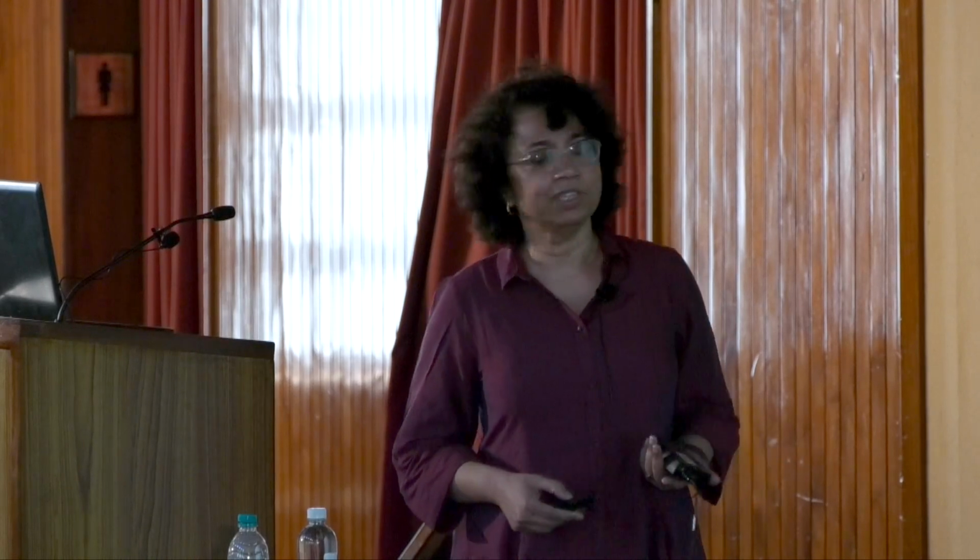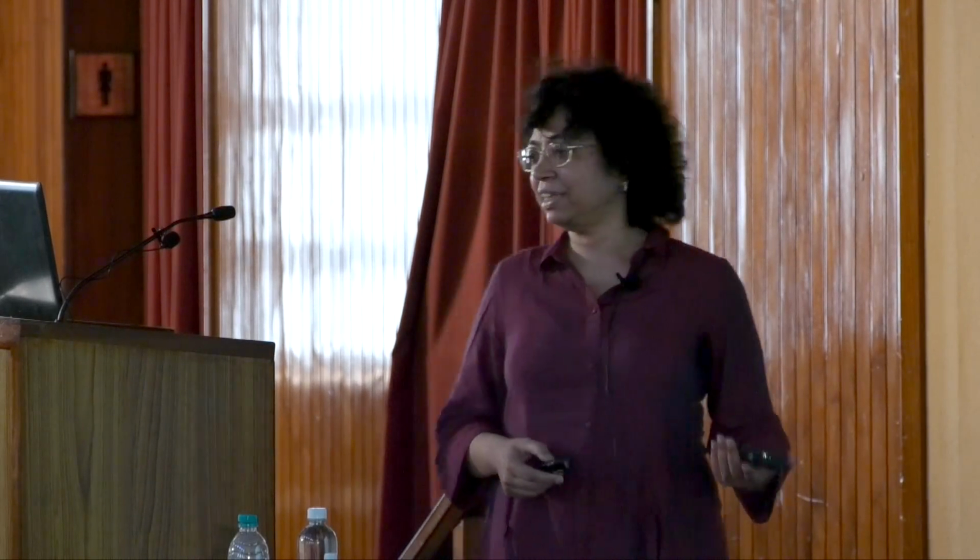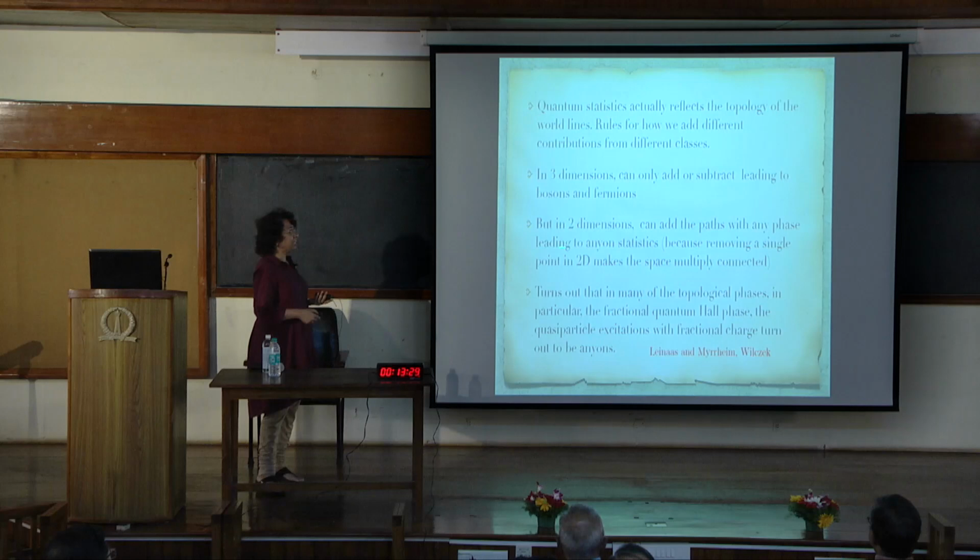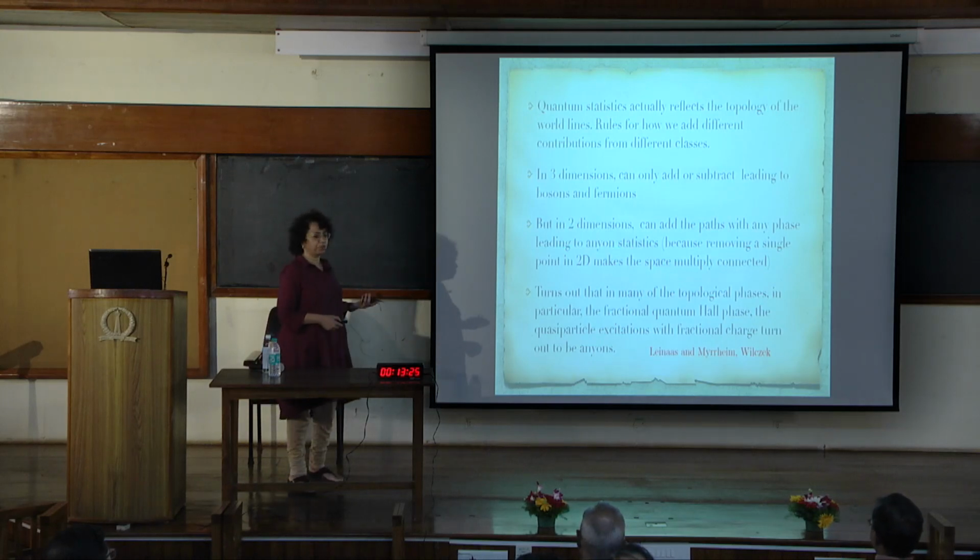In 3 dimensions, it happens that you can only add them, which gives you bosons, or subtract them, which gives you fermions. But in 2 dimensions, you can add the phases with any paths, leading to anyon statistics. Technically, because removing a single point in 2D makes the space multiply connected. And it turns out that in many of the topological phases, in particular the fractional quantum Hall effect, quasi-particle excitations are anyons.